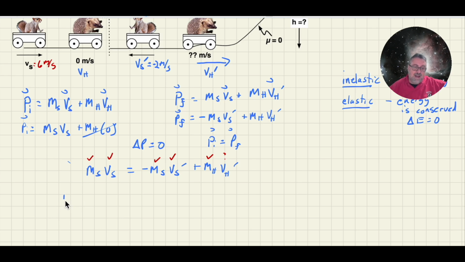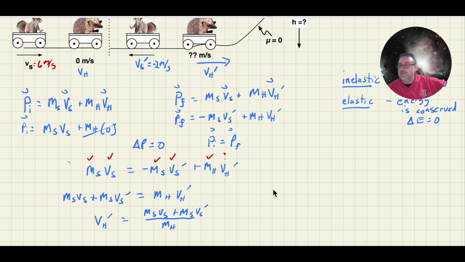So, solving this, I'll get the mass of Sally times the velocity of Sally plus the mass of Sally times the velocity of Sally after the collision equals the mass of Harry times the velocity of Harry after the collision. So that means that the velocity of Harry after the collision will be equal to the mass of Sally, velocity of Sally, plus the mass of Sally, velocity of Sally afterwards, divided by the mass of Harry. I can clean this up a little bit by factoring out the mass of Sally. You don't have to. You could put in the numbers at this point. I like saving myself some calculator time.